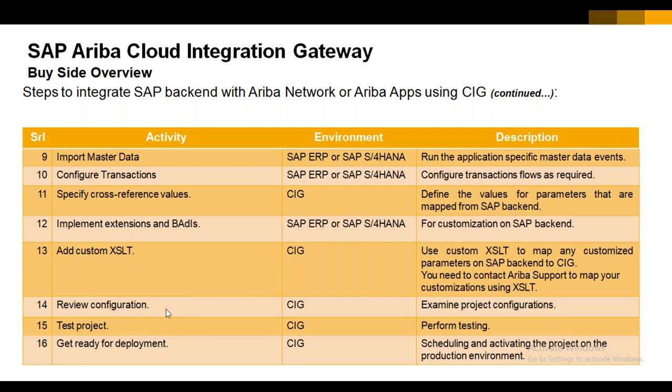That means within 16 steps, we can configure and implement CIG in the customer landscape. Out of 16, one step is optional, that is the setup of the middleware connectivity. Apart from that, we have to follow every step.